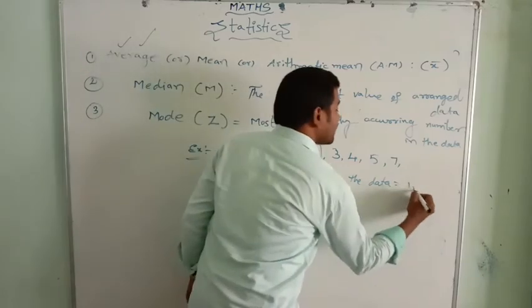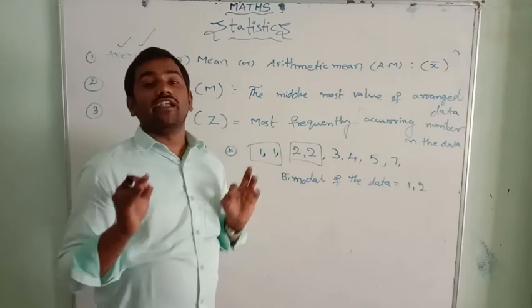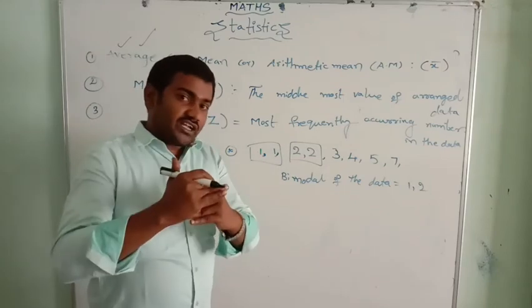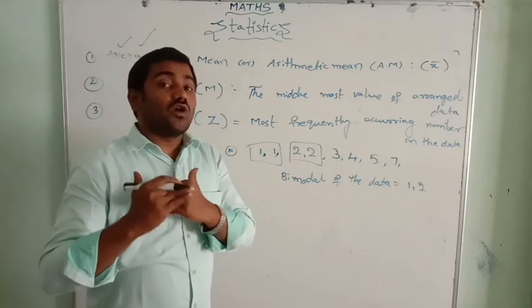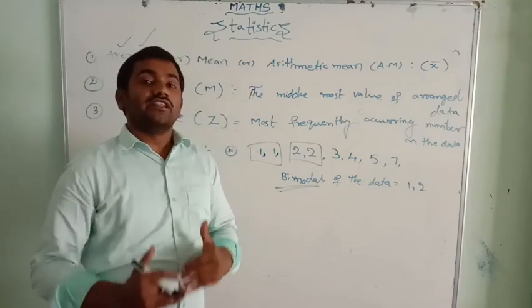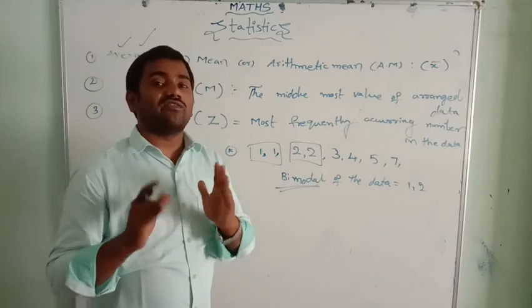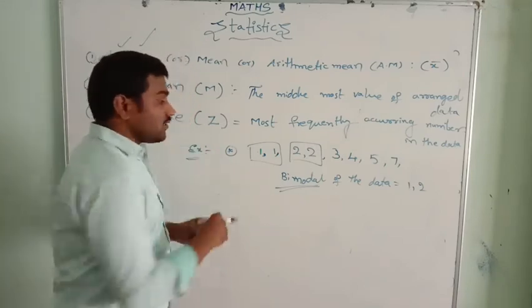What is the bimodal of the data? 1 and 2 are the modes of this given data. If in the given data there are 2 modes, it is called a bimodal of the data. This word you need to remember. In the given question, if there are 2 modes, it is called a bimodal of the data, children. Okay, children. Now it is completed.